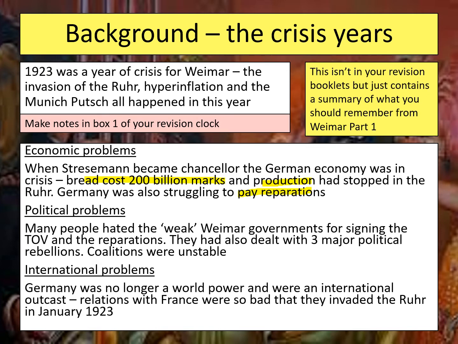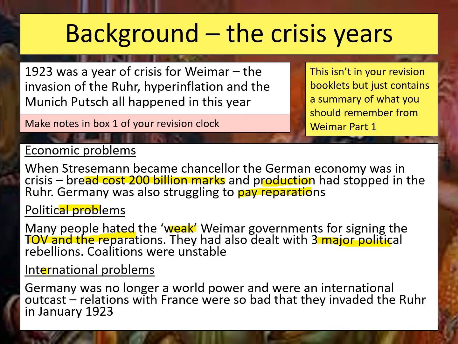Politically, there were also lots of problems that Germany was experiencing. First of all, the Weimar governments were often seen as weak by many people. They were hated generally for signing things like the Treaty of Versailles and also agreeing to pay reparations from 1921. In reality, those politicians didn't have much choice, but still they were blamed by the vast majority of people. They also had to deal with 3 major political rebellions: the Spartacus Uprising in January 1919, the Kapp Putsch in March 1920, and the Munich Putsch in November 1923. So they generally struggled with the political situation.